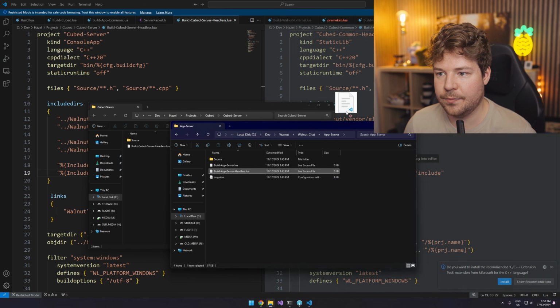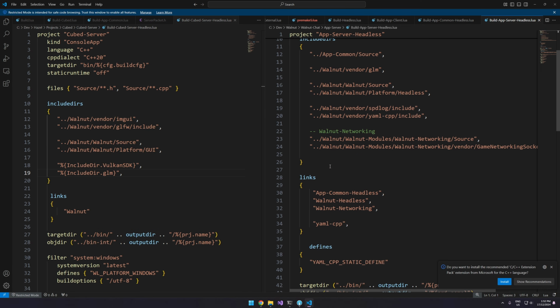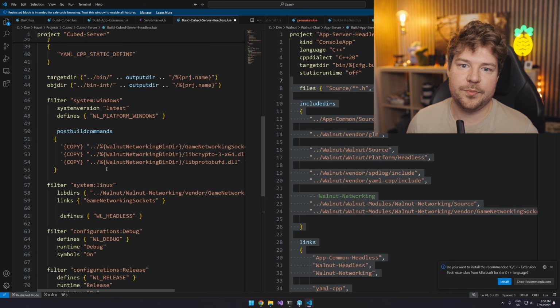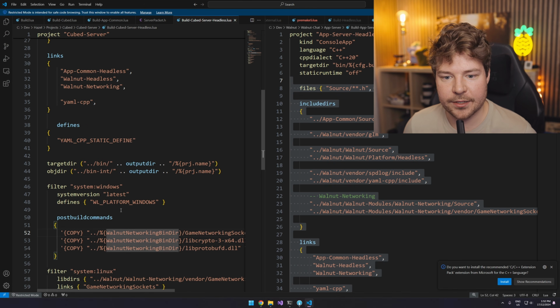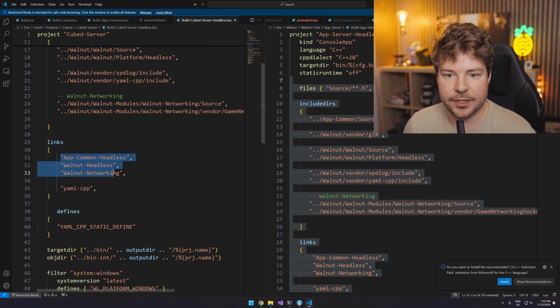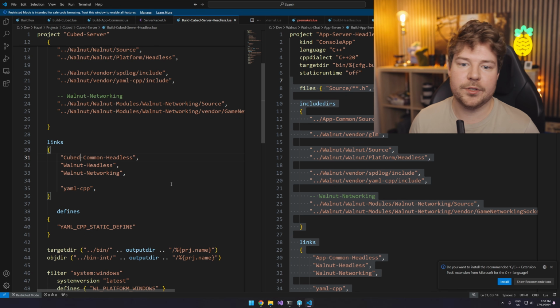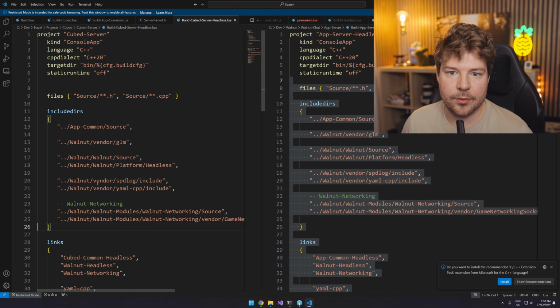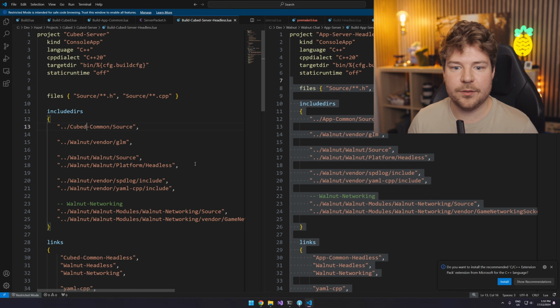So if we look at app server and build app server headless, yeah, this looks different. So I think I'm probably going to want to copy all of this and then let's just paste it in. So that will also do the networking stuff that we need. It'll make sure that we're using app common headless, which we renamed to cubed common headless, Walnut headless, Walnut networking, all of that stuff. So that should be a lot better. And obviously I'm sure I've made mistakes throughout this. This is just the reality of dealing with stuff like this. So we really need to just run this and then see if we can get something building. That's really going to be step one.